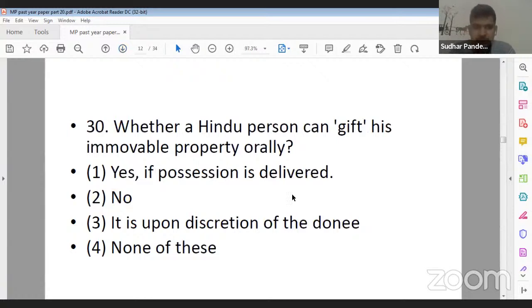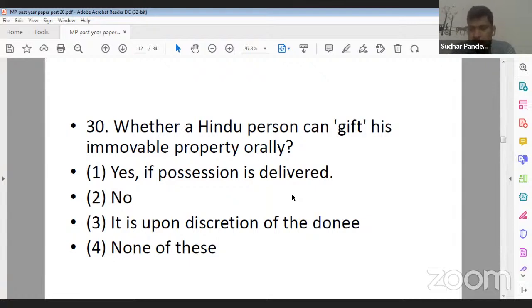Next question, question number 30. Whether a Hindu person can gift his immovable property orally. Option 1, yes, if possession is delivered. Option 2, no. Option 3, it depends upon the discretion of the donee. And option 4, none of these or none of the above. Now, whether a Hindu person can gift his immovable property orally. Yes, Harshvardhan Gautam ji, second is the correct answer.